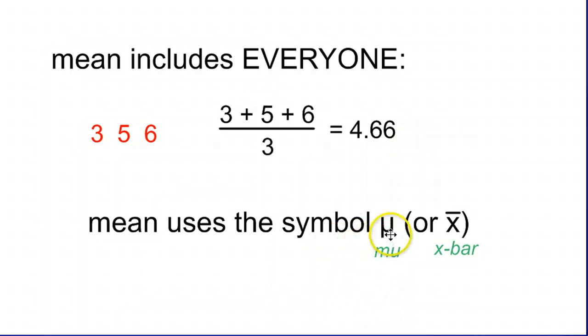Now the symbol mu, which is a Greek letter, it looks like a U, is typically used when you're describing the mean of an entire group. When you're only taking a sample of a group, when you're only taking a few people from a group, we'll use the symbol X bar. So you'll get used to seeing either mu or X bar referring to the mean.